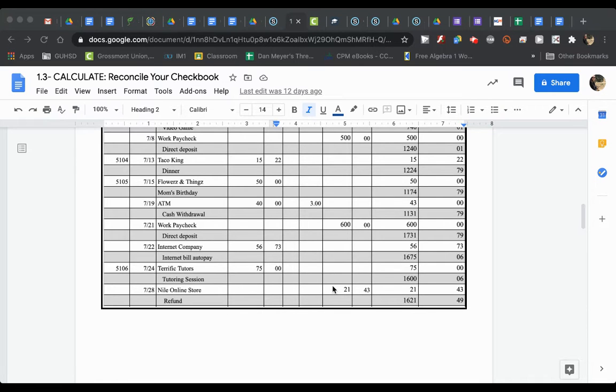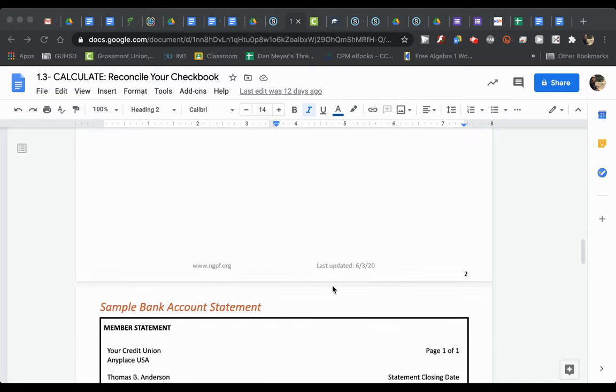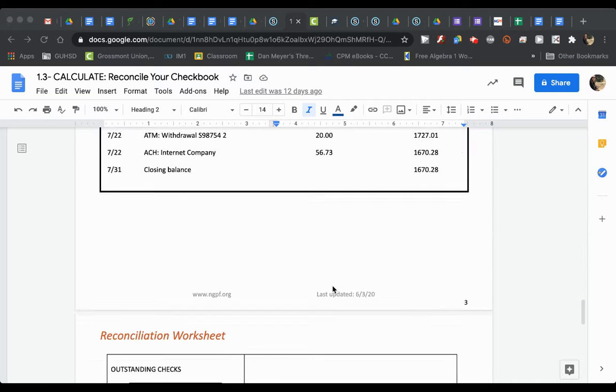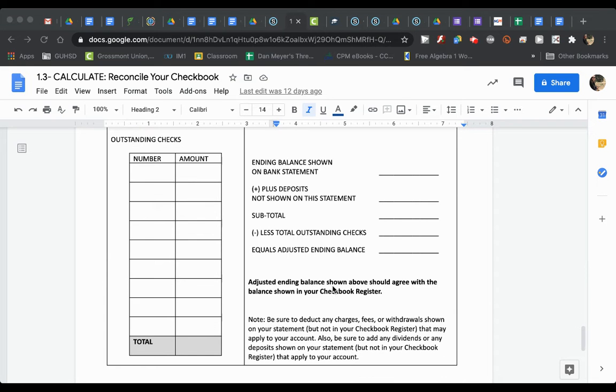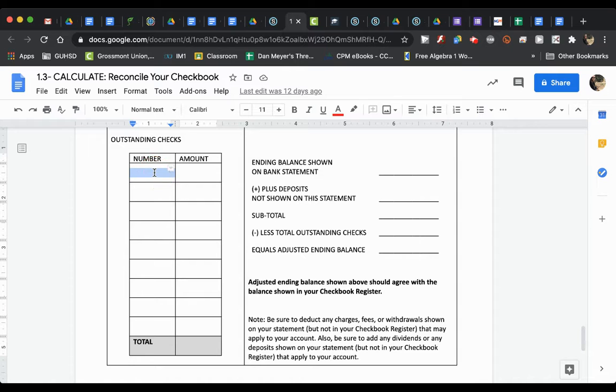So knowing that you have identified whatever is missing from each of these, you're now going to go through this part right here. Where it says outstanding checks, if there is a check associated with it, so if it was a withdrawal, you're going to write the check number right here, and then you would write the amount here. So if I withdrew $20 for something, I would have the check number here and then minus 20 here.